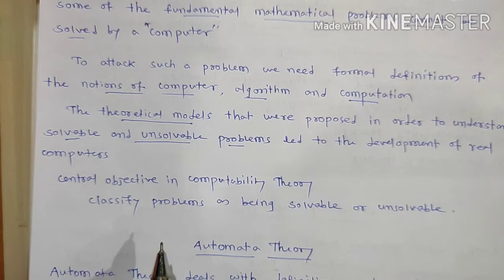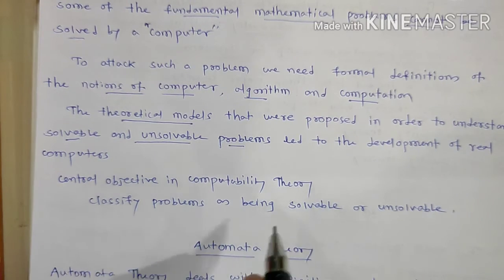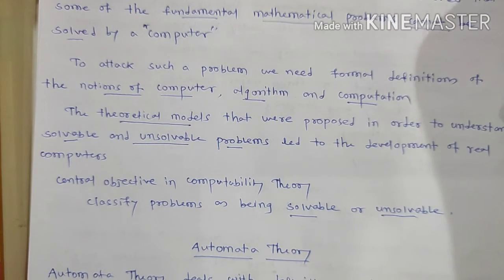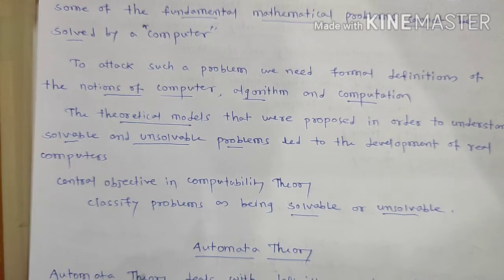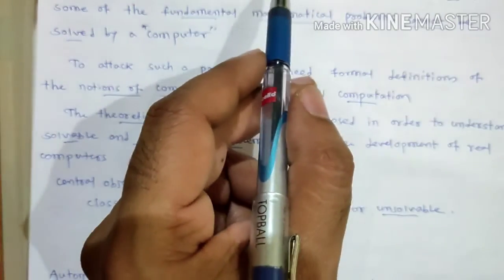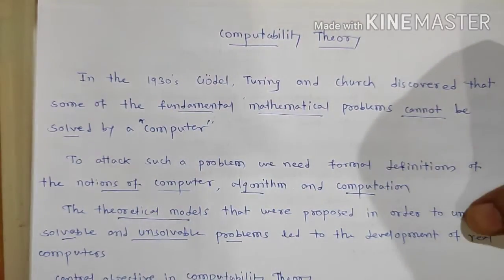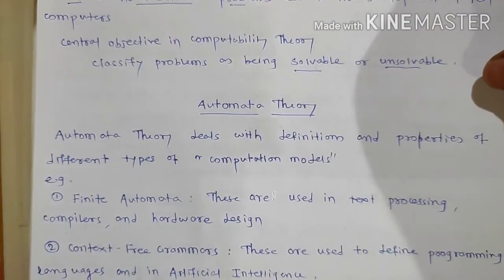So the central objective in computability theory is to classify problems as being solvable or unsolvable. That is the main objective in computability theory: to classify the problems as solvable and unsolvable problems. Three main scientists, Gödel, Turing and Church, discovered that some problems cannot be solved by computer. This computability theory is useful to find out solvable and unsolvable problems, or to classify them.